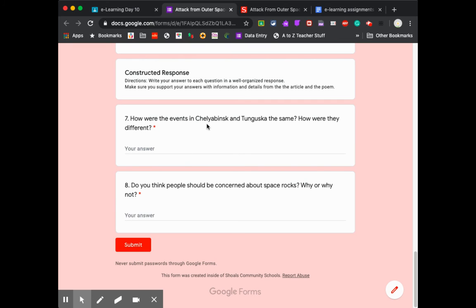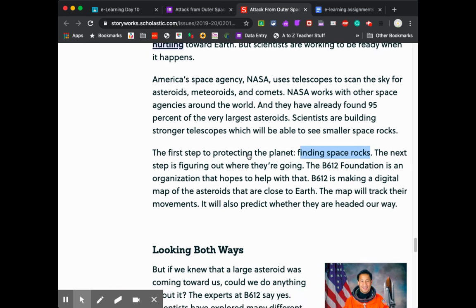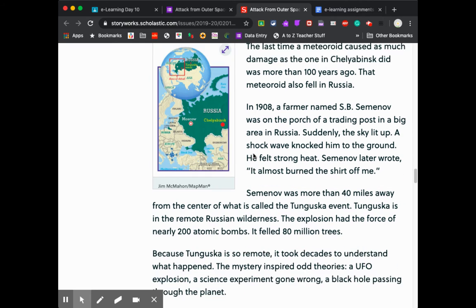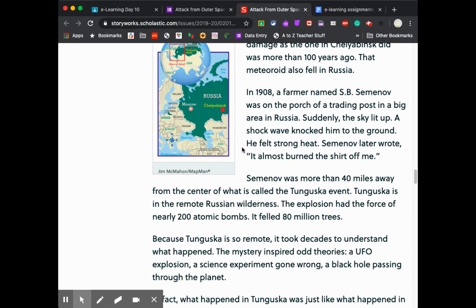Now, how are the events in Chelyabinsk and Tunguska the same? How are they different? So we need two things. They were the same because, remember, we have to restate our sentence. Now we have to answer it. Okay. So if I'm not sure, I'm coming back. It is up here. This one is the Tunguska.